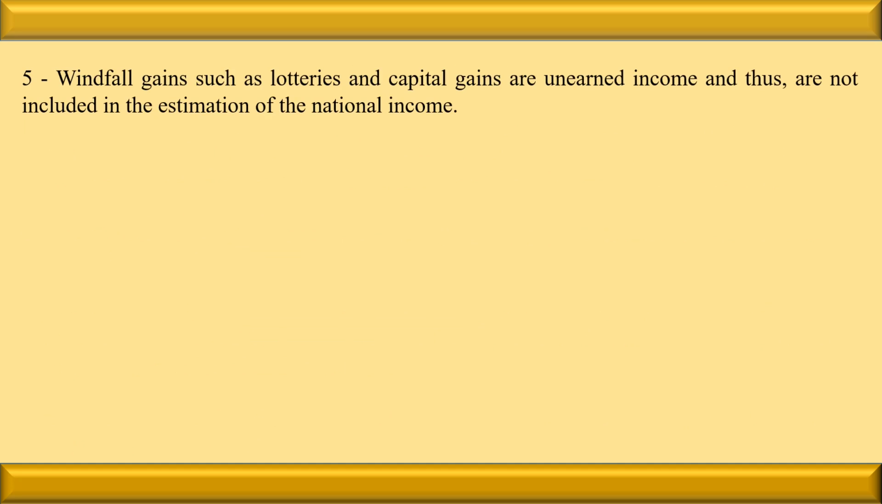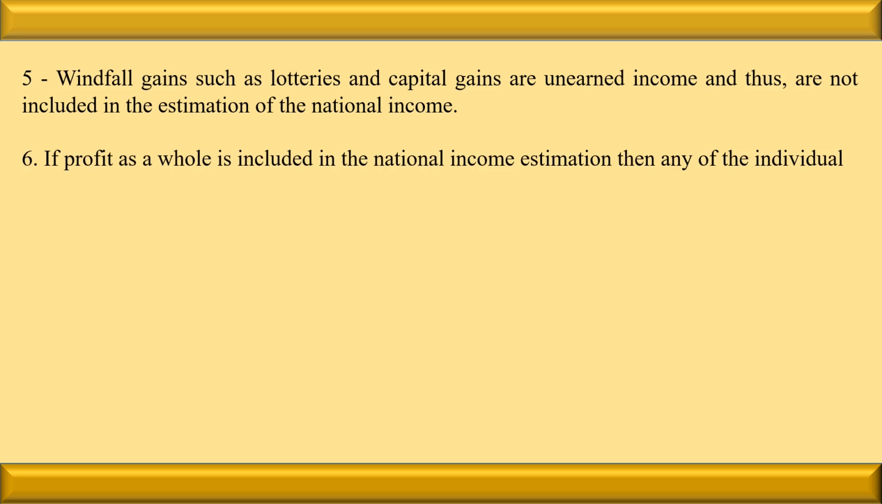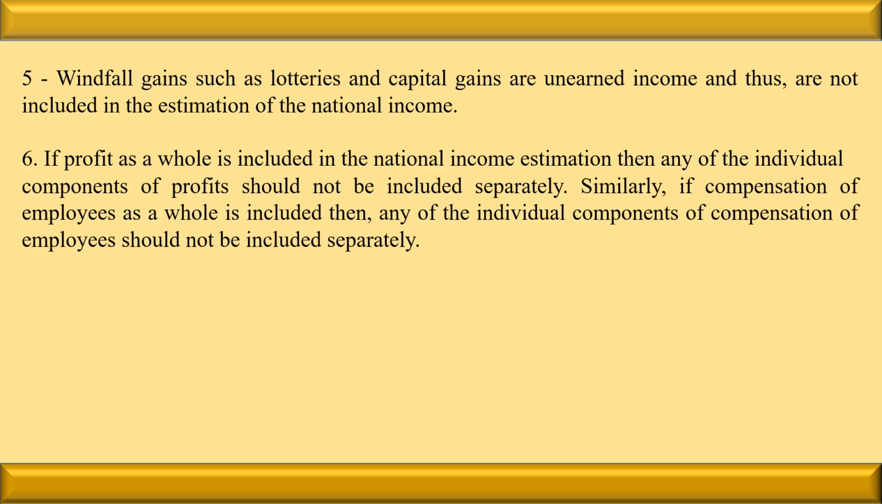The next precaution which we have to follow is that windfall gains such as lotteries and capital gains are unearned income and thus are not included in the estimation of national income. Next, if the profit as a whole is included in the national income, then dividend, corporate tax, and undistributed profit are not considered, because we have seen that the sum total of these three items is called profit. If the profit as a whole is considered under the national income, then the breakups of the profit should be ignored.